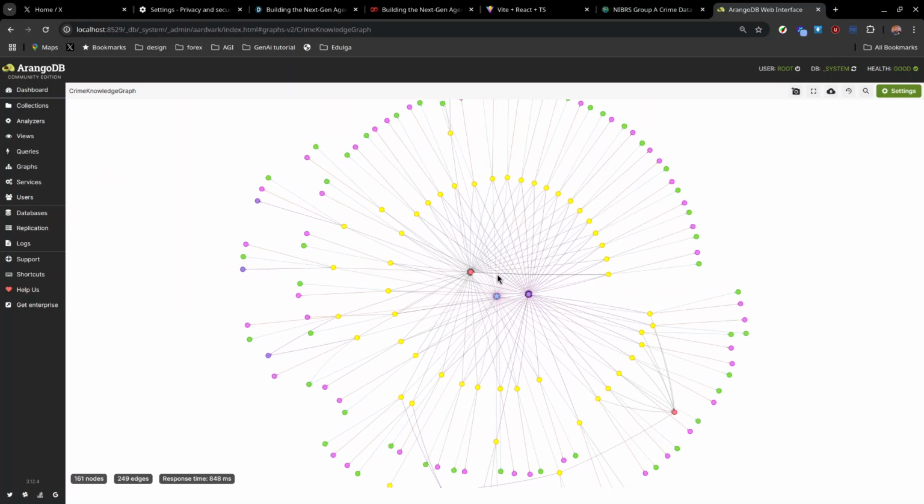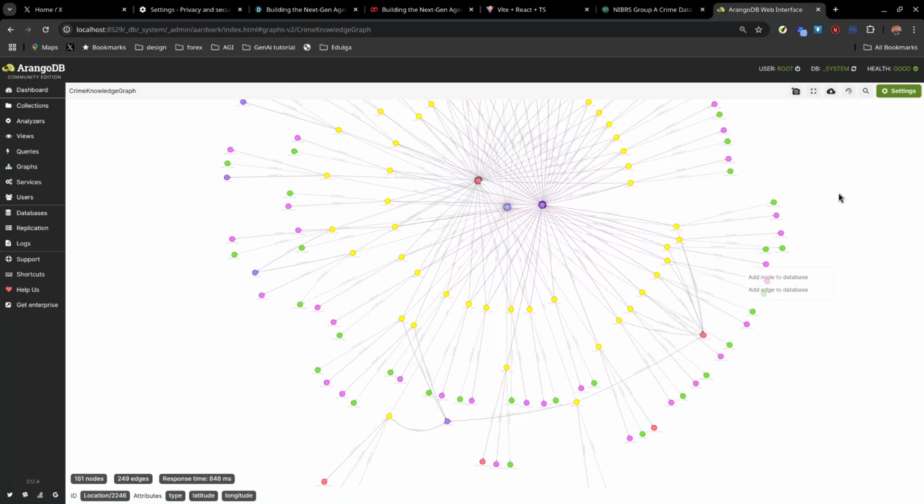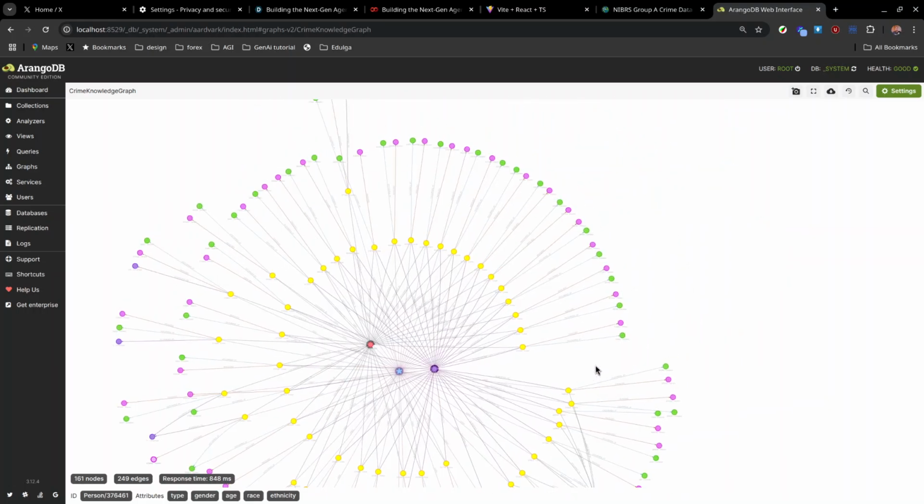Great, so here it is. Here we have a premise. It seems like this place is where crime happens a lot. The yellow node is the crimes that have happened. The green nodes here are locations, so they seem to be happening at different locations. The purple one is the crime type, and the pink one is the person, the victim of that crime.